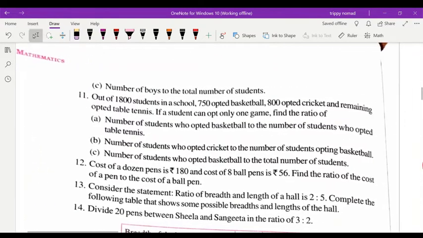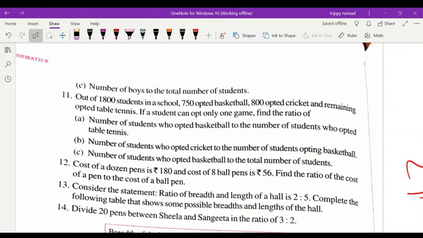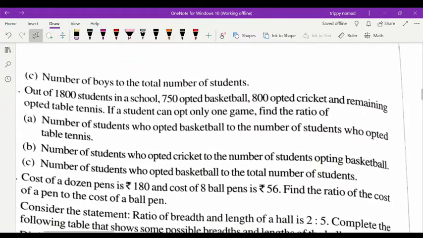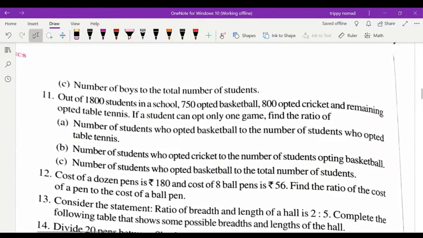Now C part, number of boys to the total number of students. Same way 2020 divided by total number. What they have given as total number, you will divide by that number. Okay, that was 4,320. So the 10th question also you can do.